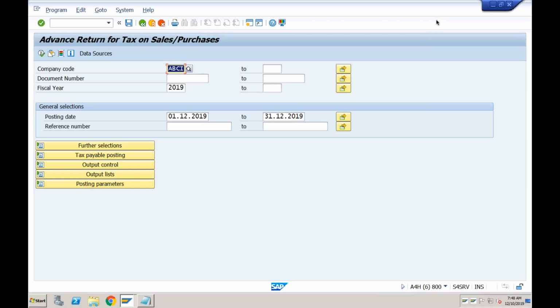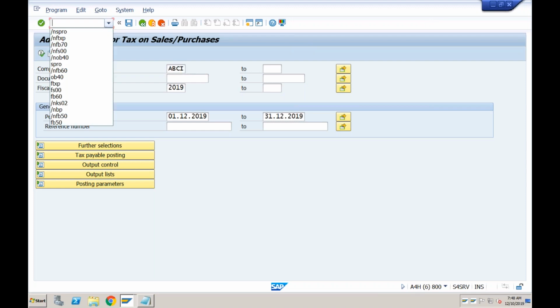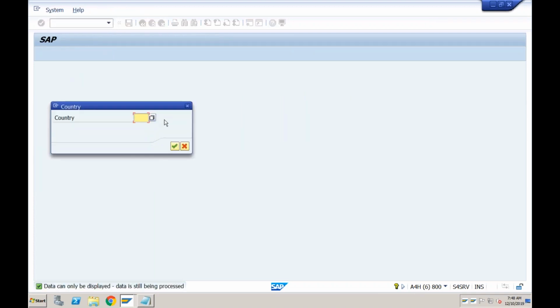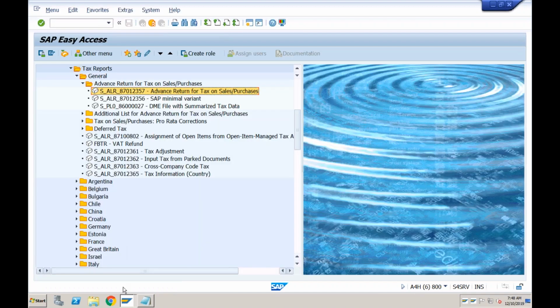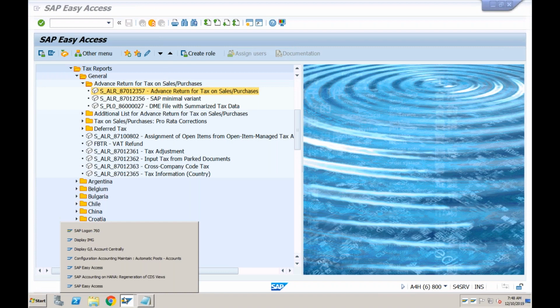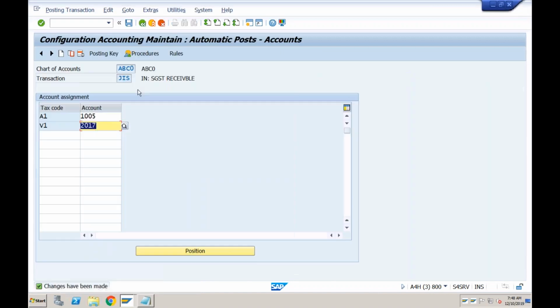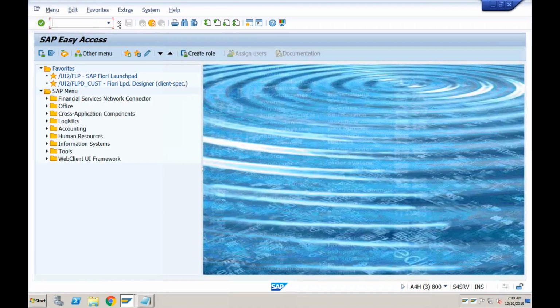Can you show one more scenario of IGST? IGST? Yes, see, whatever scenario, it is not relevant to what exactly is your condition. It totally depends upon whatever you want to enter there. I just showed you the tax code where whichever condition you want to use, you can use it. Okay. So just give me a minute. Let me come out of this.